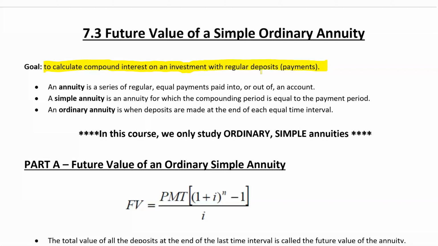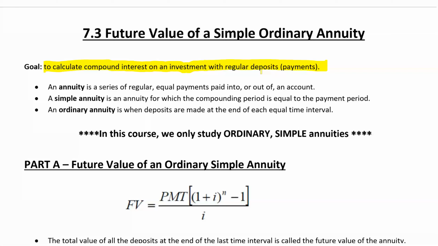The previous concept, when it just talked about compound interest, is if I take a whack of money and stick it in a savings account and then later come back to it and it's making interest, how much money did it make for me? That's the idea. But what if I take that whack of money, put it in an account, and then also regularly, like once a month or once every 6 months or once every 2 weeks, whatever I do, deposit extra money on it? A consistent amount, like $200 every month, or $50 every week, or $50 every 2 weeks, something like that. If I was to put that money into the account, what would happen to the total money?